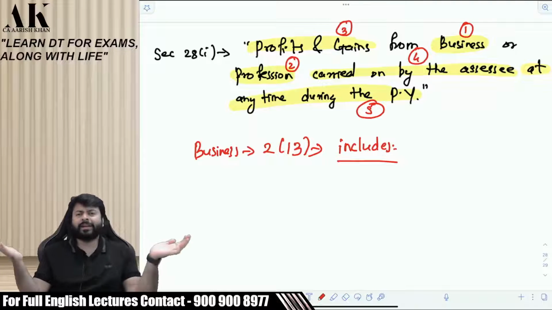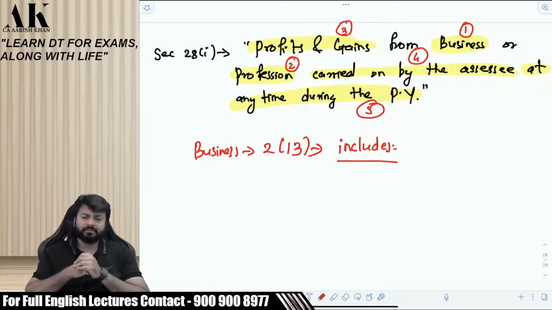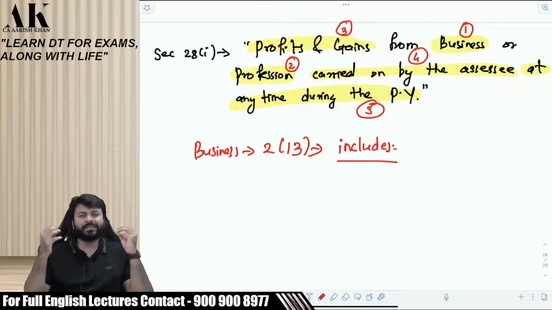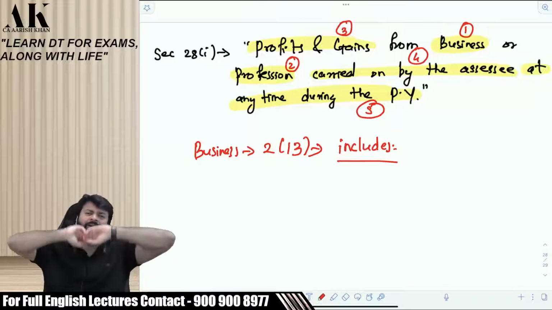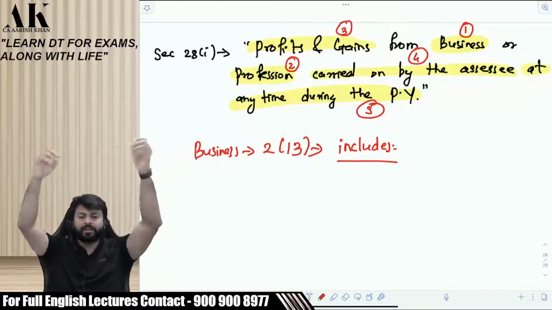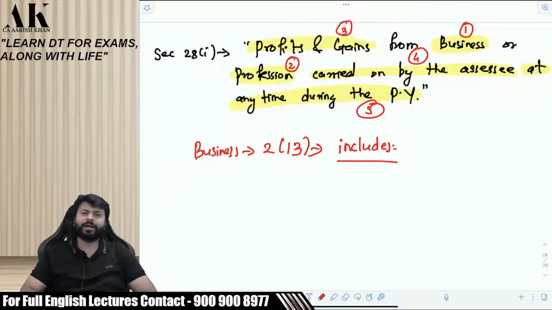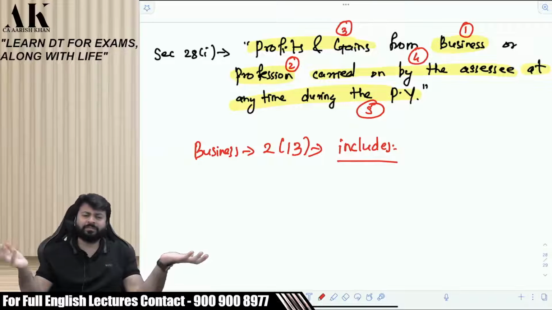Sir, what do you mean by trade? Trade means buying and selling. Sir, what do you mean by the term commerce? Commerce means the same buying and selling when it is done at a very large scale. Then it is called commerce. And the third one, what is manufacture? Manufacture is when you convert some raw material into a new product with the help of machine and with the help of labor.